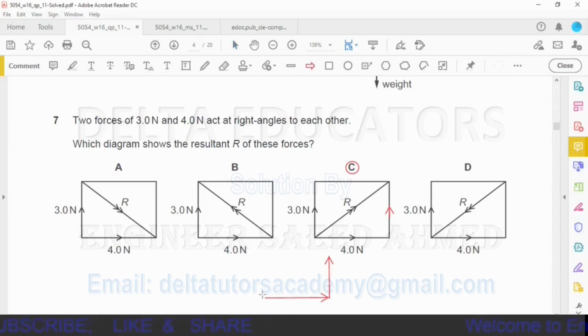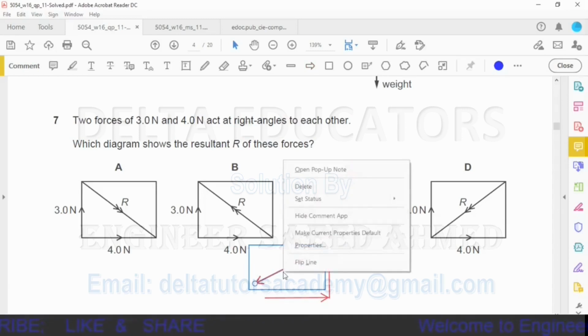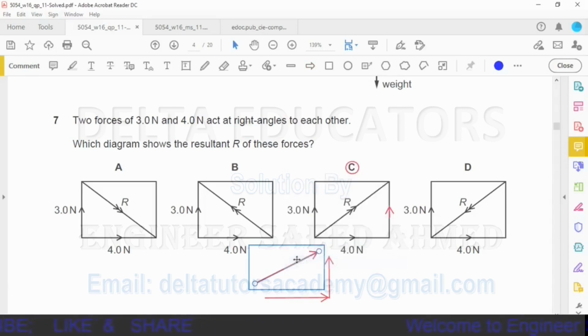For the resultant, we have to draw a force starting from the tail of the first vector, and we have to move towards the head of the second vector. This vector that I have drawn here, it is resultant of these two vectors.